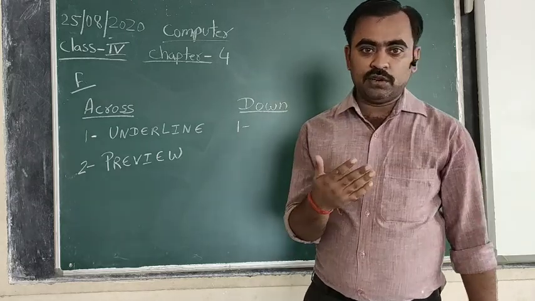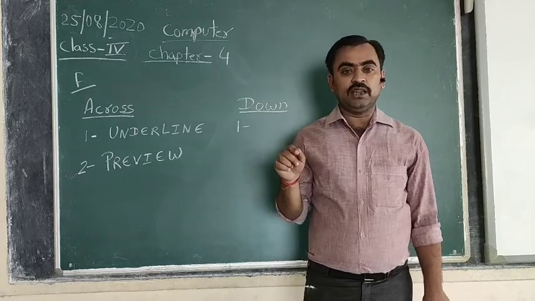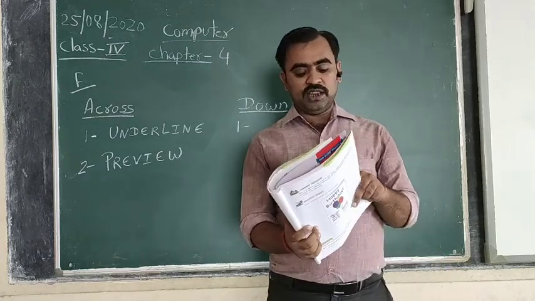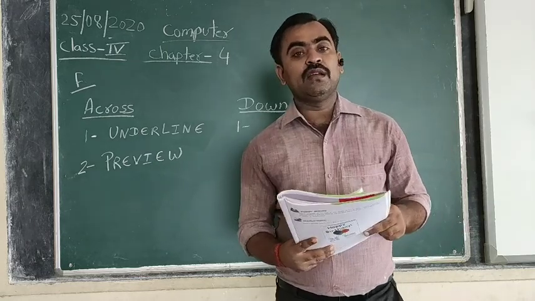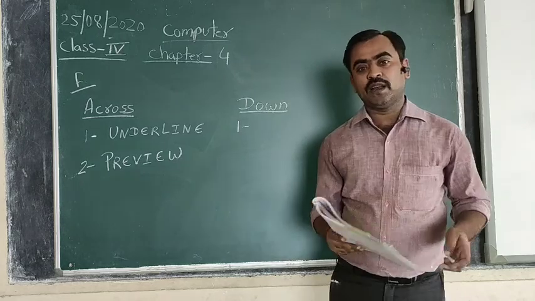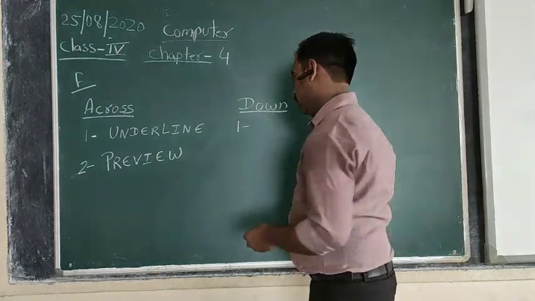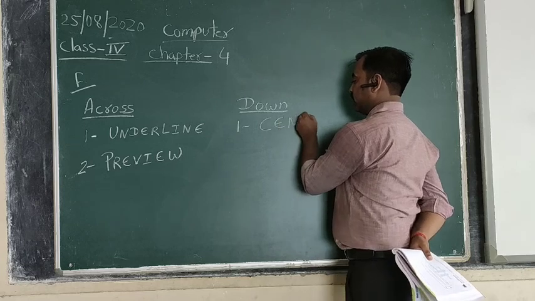As given in your book, the shortcut key Control plus E is generally used to align the text or paragraph into the center. So the answer is center.